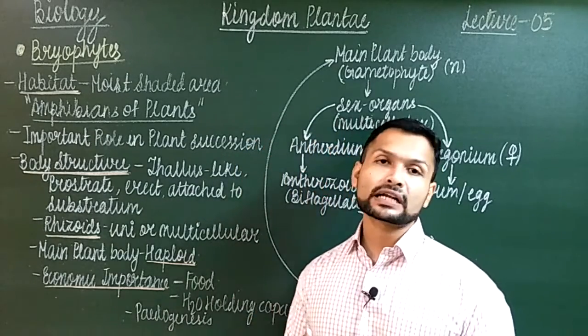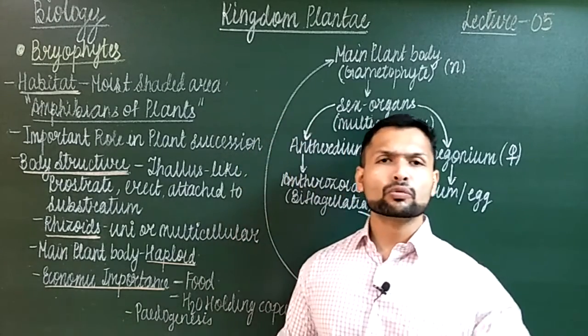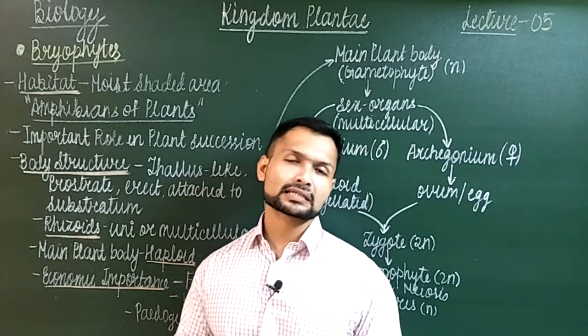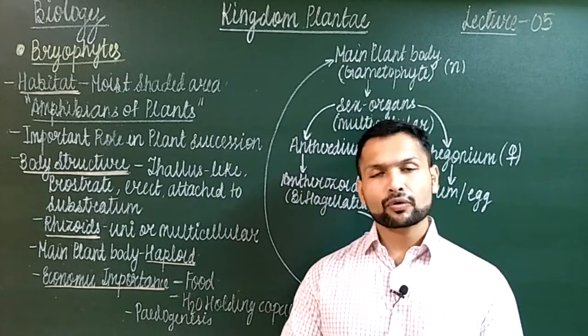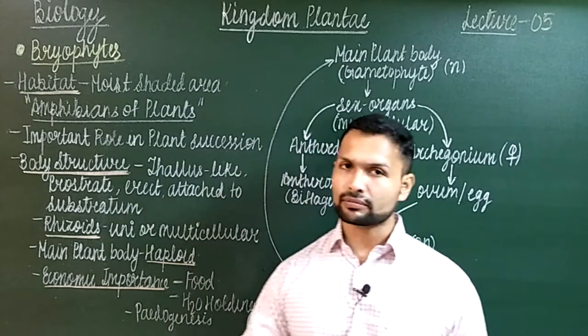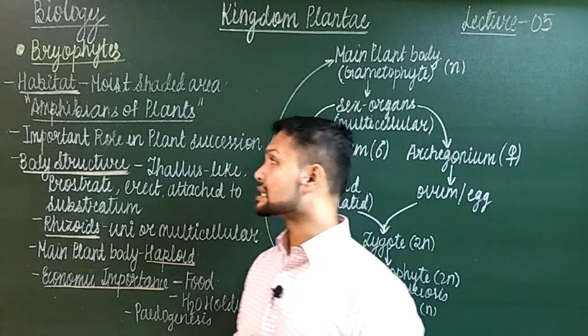But bryophytes lack that, therefore majority of bryophytic plants don't grow much taller, hardly 1 meter or so; that is their max height. Majority are found prostrate, they are flat and they grow along the ground. Such kind of plants you'll find mostly in bryophytes.